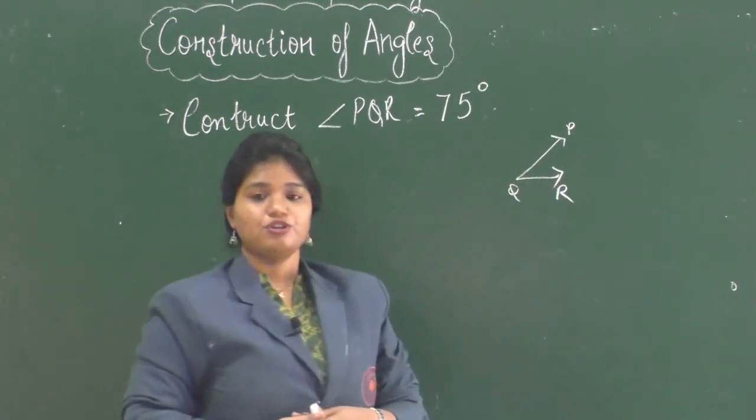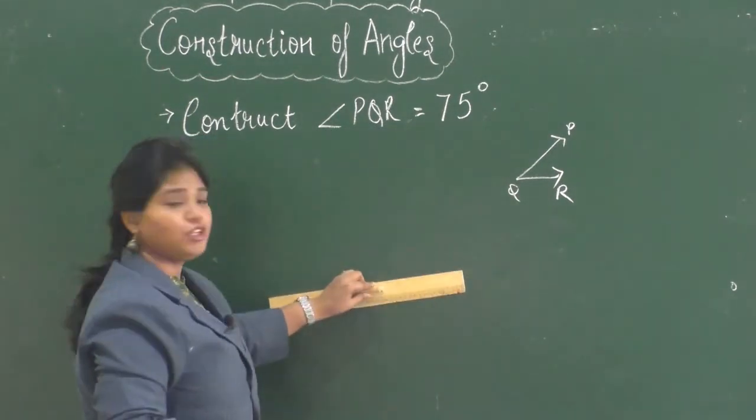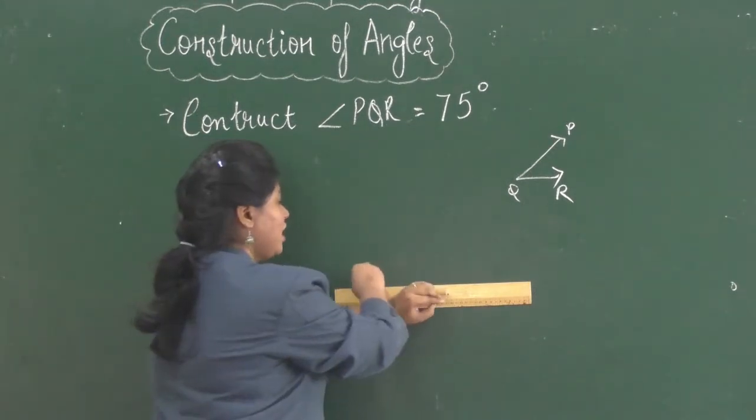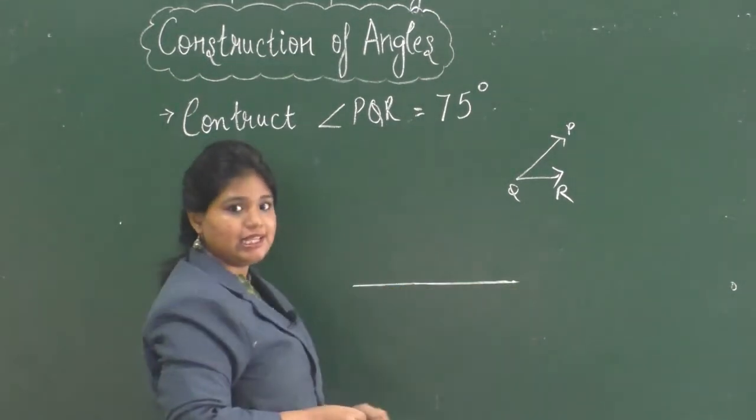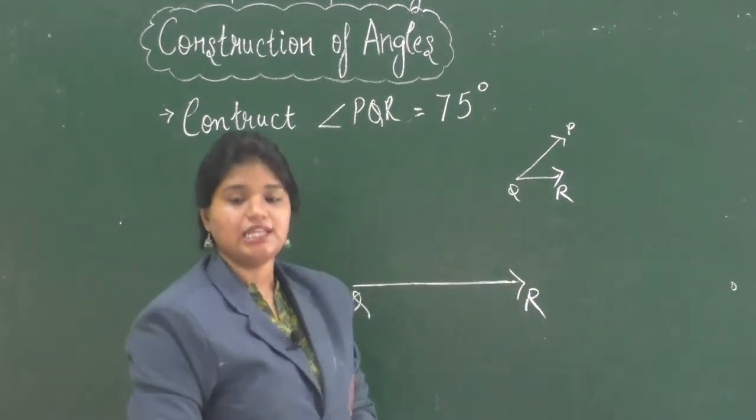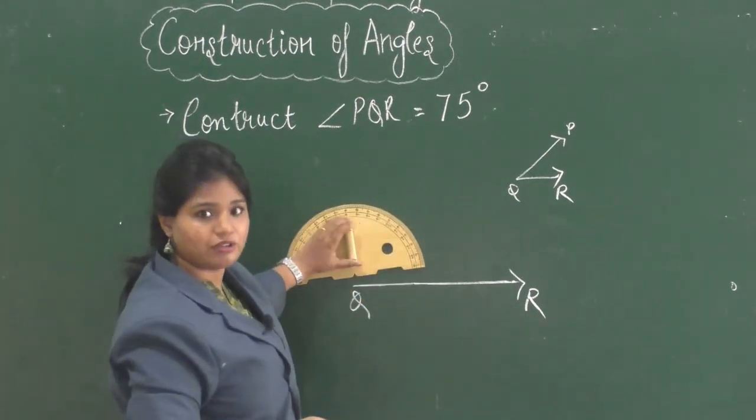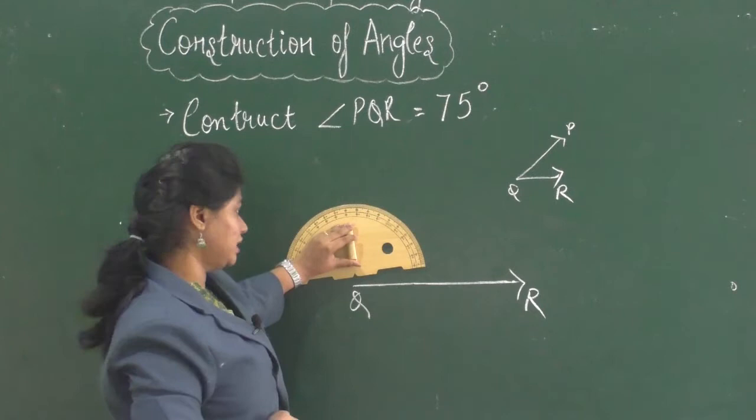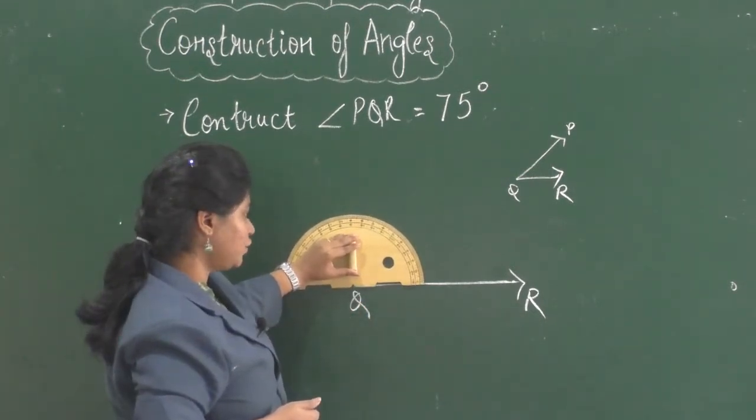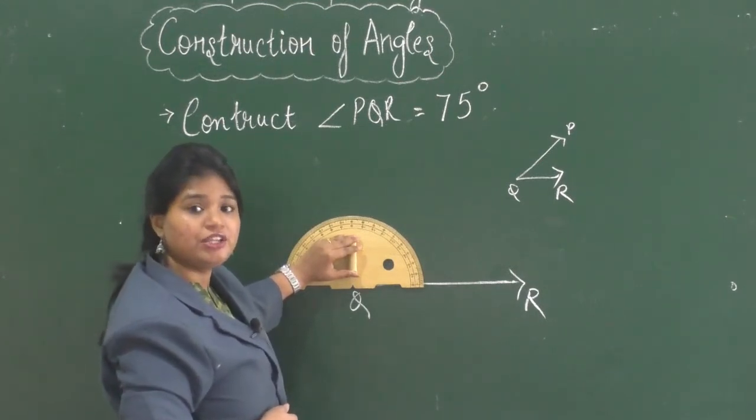So, first you need a ruler. With the ruler, you will make the ray QR. So, place the ruler on your notebook and draw a straight line and name it as ray QR. The next step is that you have to place the protractor on the ray QR. Now, place the protractor in such a way that the center of the protractor lies upon Q and the base line of the protractor lies upon the ray QR.